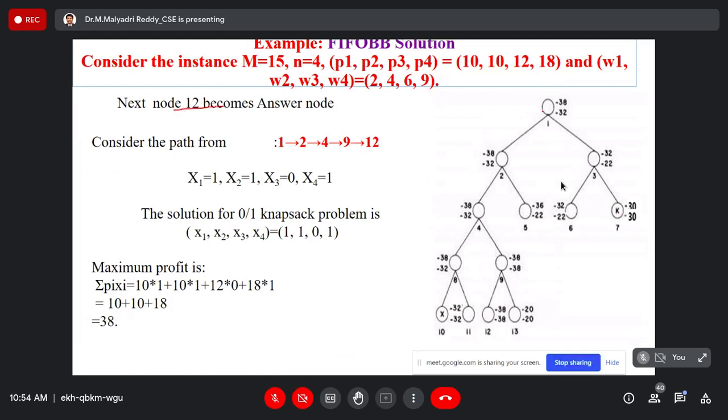Yes, this is the path. x1 is equal to 1, 1 to 2, 2 to 4, 4 to 9, 9 to 12. So x1 is equal to 1, x2 is equal to 1, x3 is not included, x4 is equal to 1. Total profit is 38. So this is the FIFO branching.